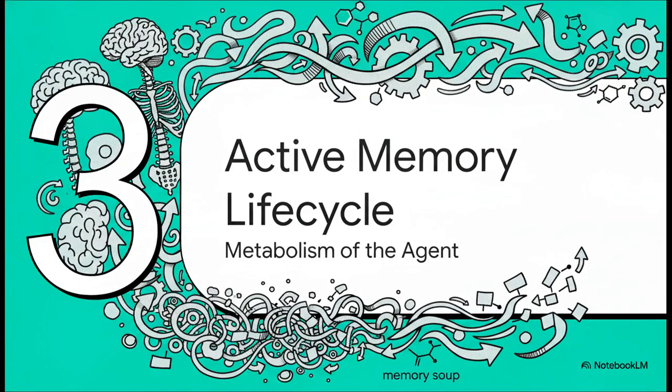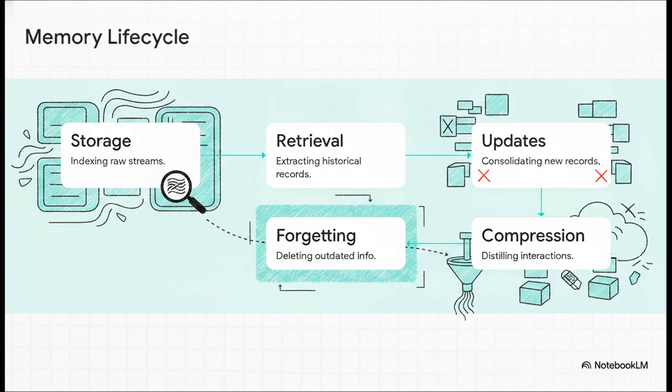All right, part 3, the active memory lifecycle. Let's look at the metabolism of the agent. So, the anatomy we just looked at is static, but memory in practice is highly dynamic. These 5 steps form a continuous read-write loop running constantly in the background. Agents index raw streams, retrieve relevant context, and consolidate records to correct conflicting facts.